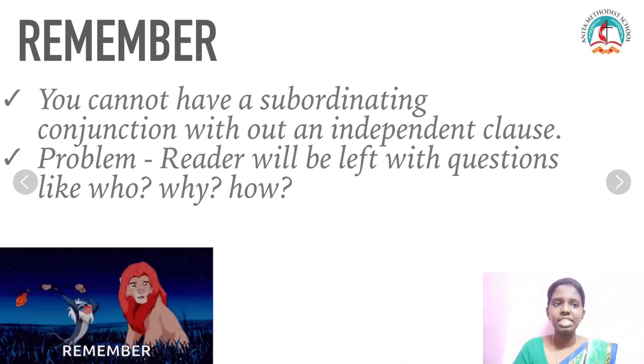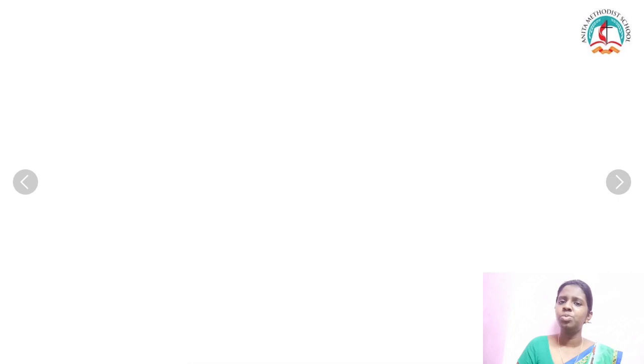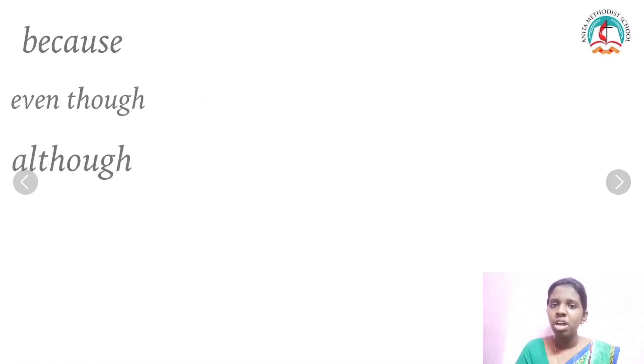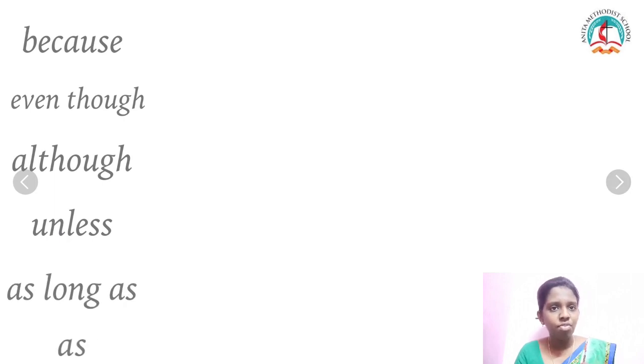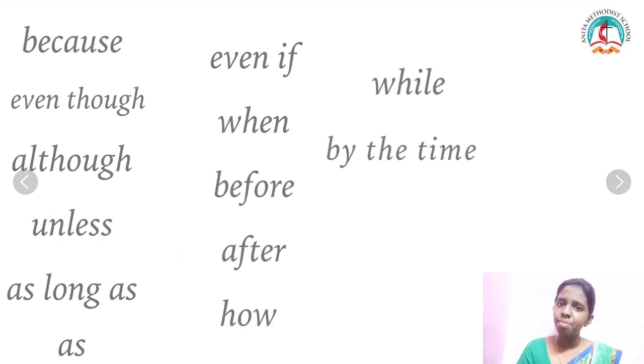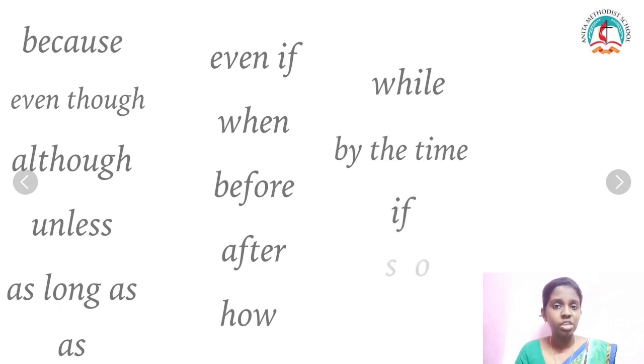Okay, we're going to see a few words which are called subordinating conjunctions, like because, even though, although, unless, as long as, even if, when, before, after, how, while, by the time, if, so. I told you many words here.